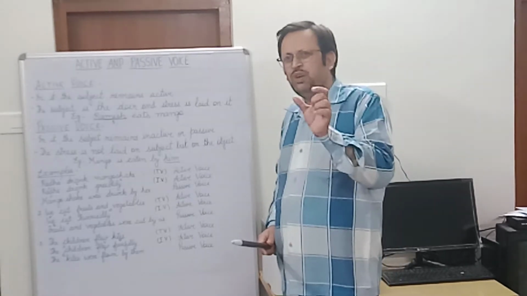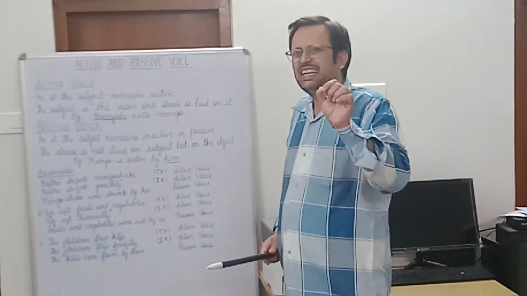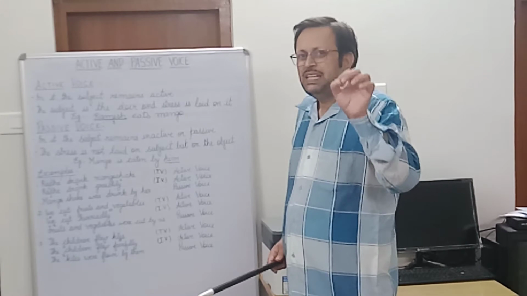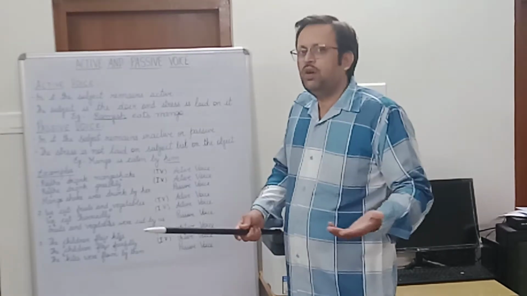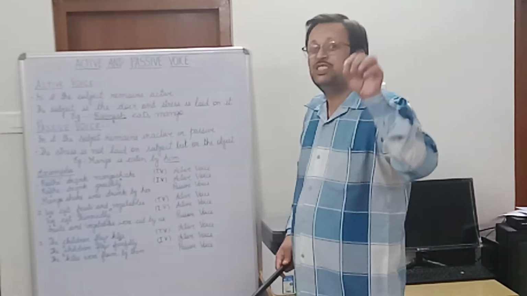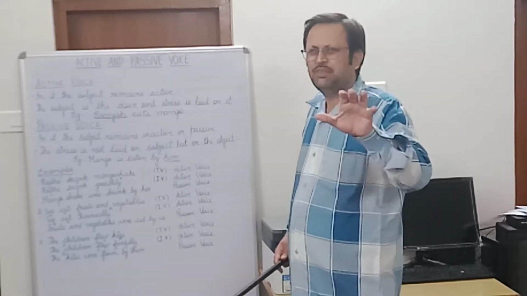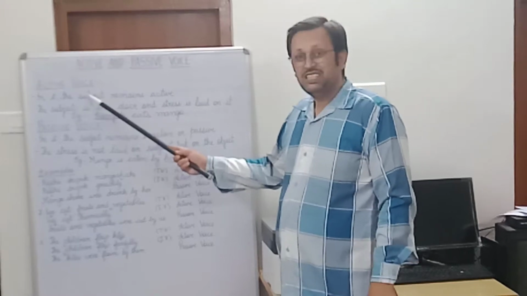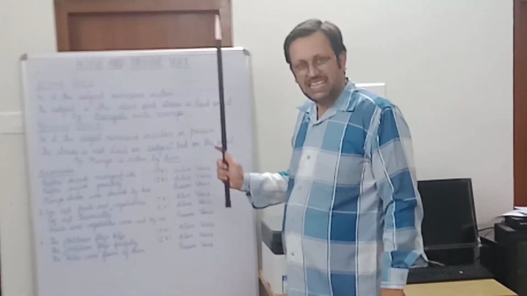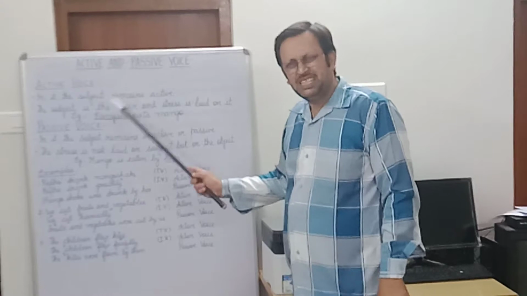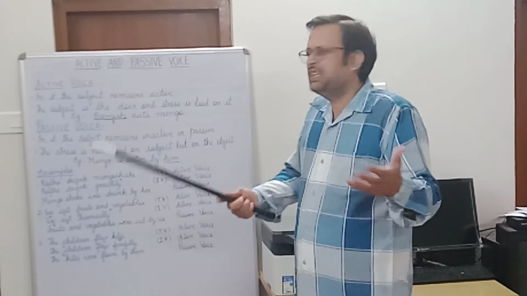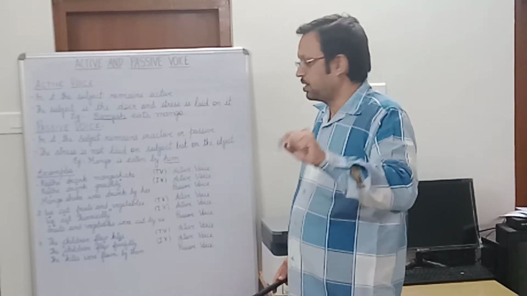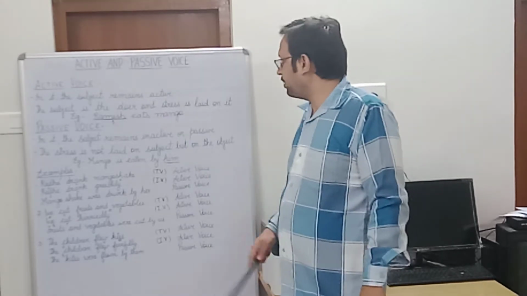The word active voice itself indicates what actually it is about. Here active means a person who is actively involved. So here the subject, that is the doer of an activity, is actively involved in some activity. The features are that the subject remains active and the subject is the doer. He is performing the activity and therefore the stress is laid on the subject. Let us understand with an example.